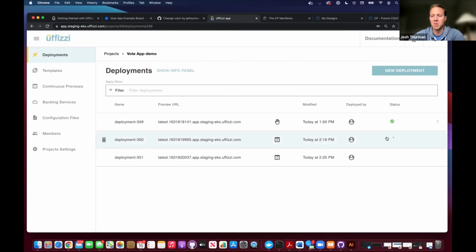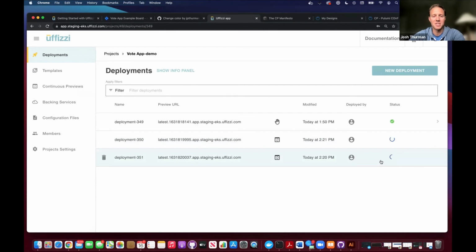When I did that pull request, both of these deployments kicked off. So again, this first one is going to preview the double dogs change that I made. And the second one is going to preview the color change that I made. So once those go live, I will have a preview URL.